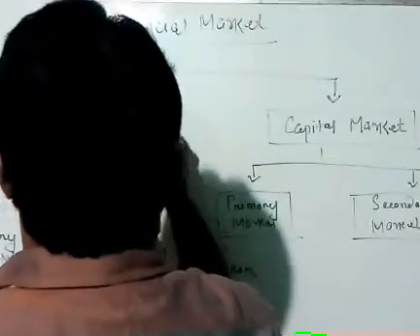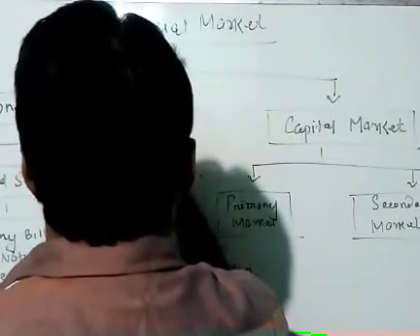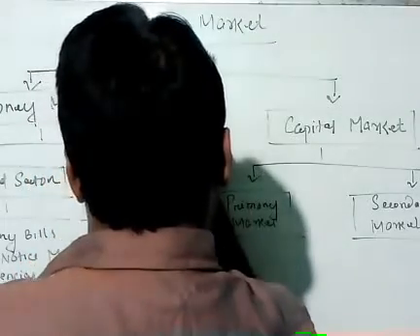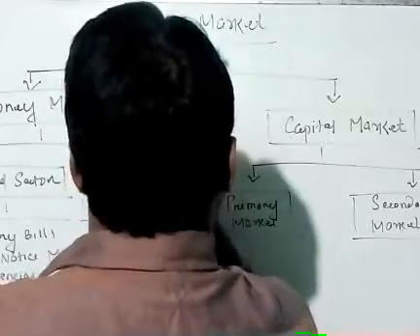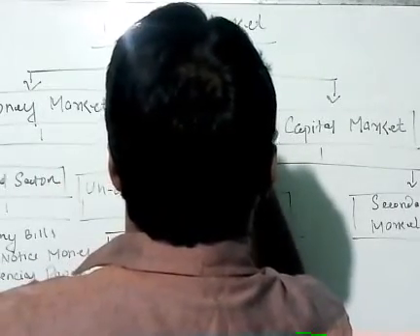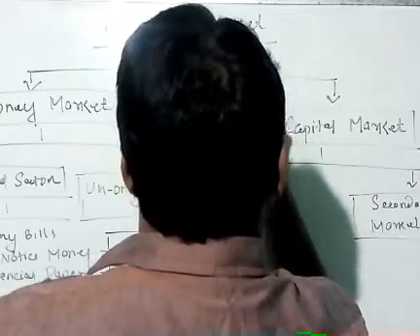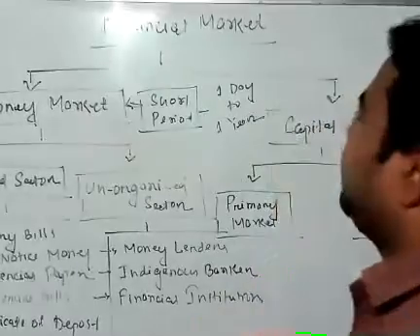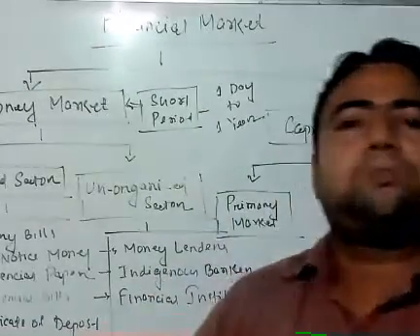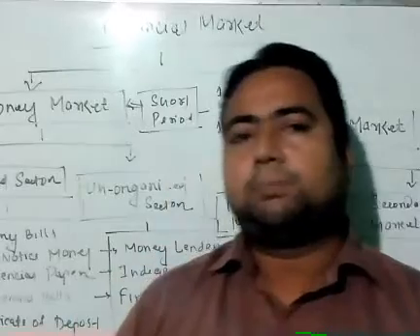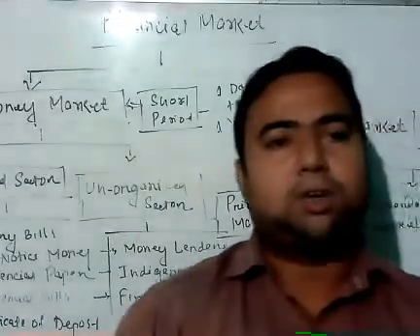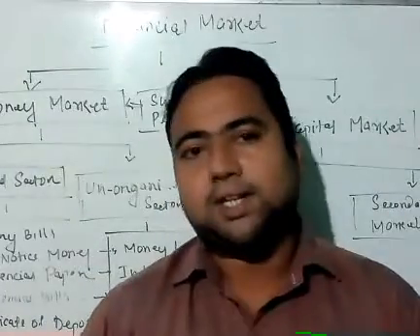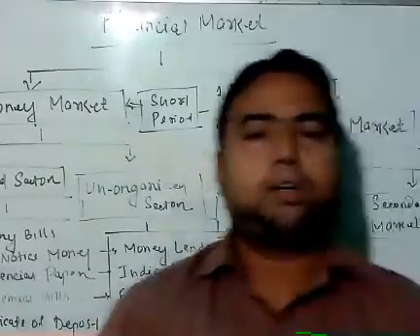So it is a market for a short-term period, one day to 1 year. Money market is a market where short-term securities are traded generally from 1 day to 1 year. Now talking about further classifications, money market has two further classifications: organized sector and unorganized sector.